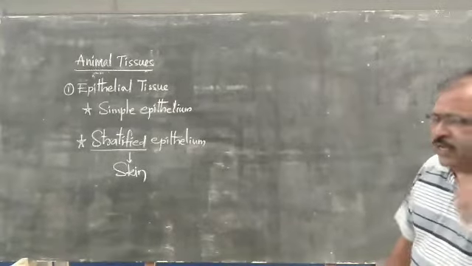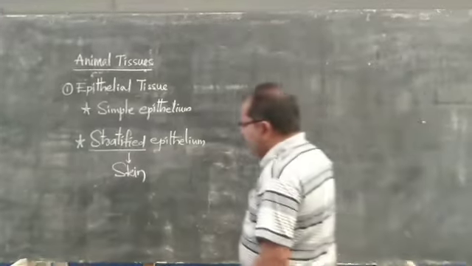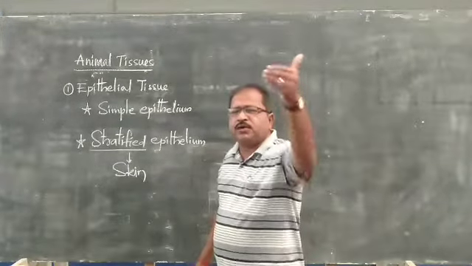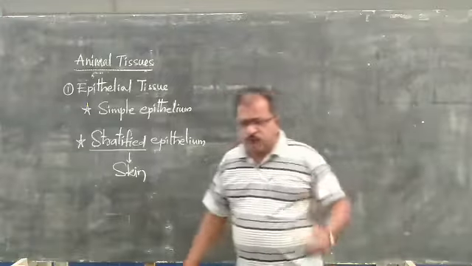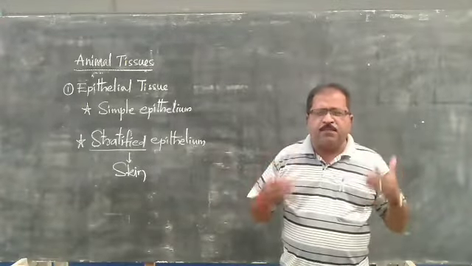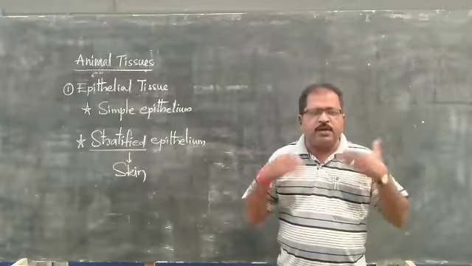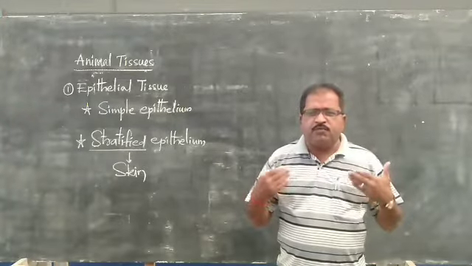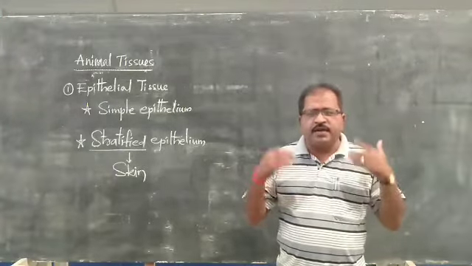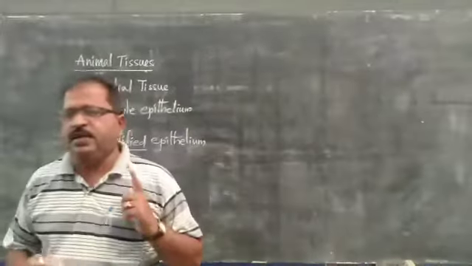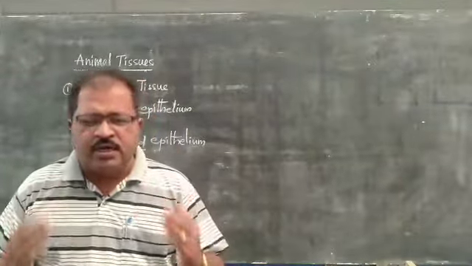If you are not taking care of your skin, it will be spoiled and will not be a protective layer for you. So always keep your skin clean and neat, so that it becomes a protective layer for the body. It will not allow any disease causing germs into our body. That is the stratified epithelium.